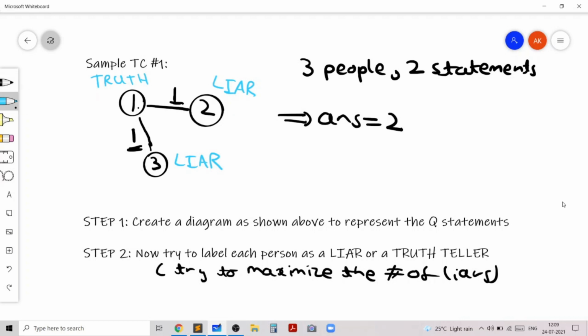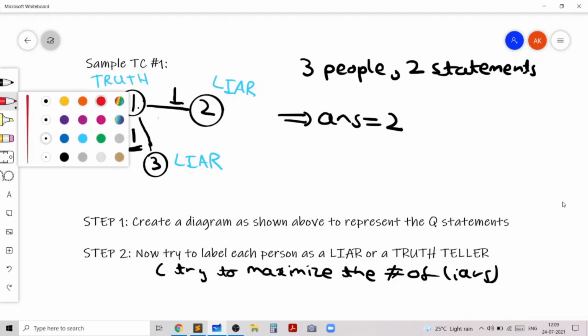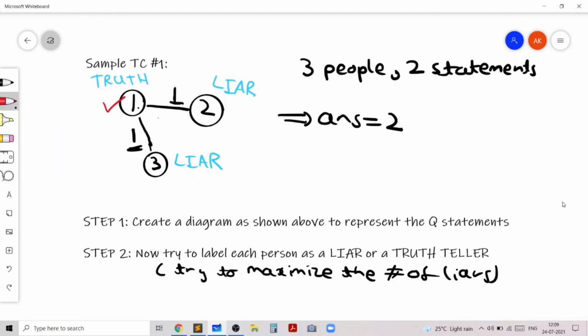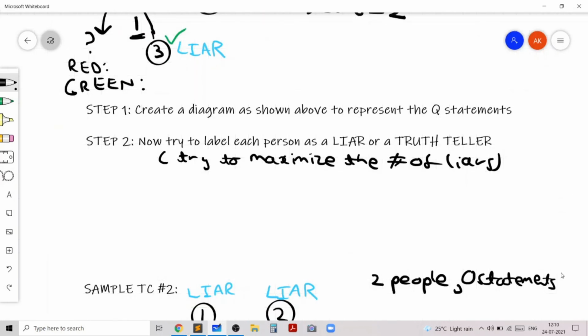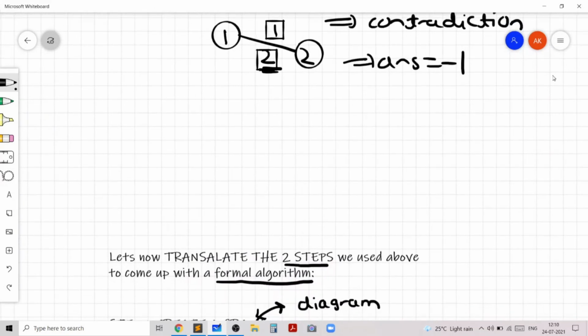If we use, let's say, color red for person 1, and a different color, green, for person 2 and person 3, then we didn't know whether red will be a liar or a truth teller, and we didn't know whether green would be the opposite.